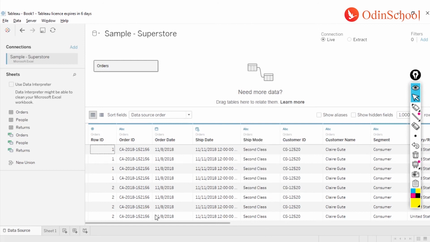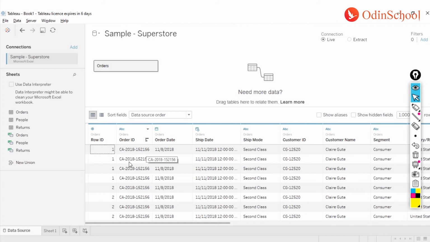Now in case I want to split this column so that I can see this year. If I read this column properly, the first part says the country of origin. The second one is the year in which this product was manufactured, or this order has been taken, and the final is the unique order number.